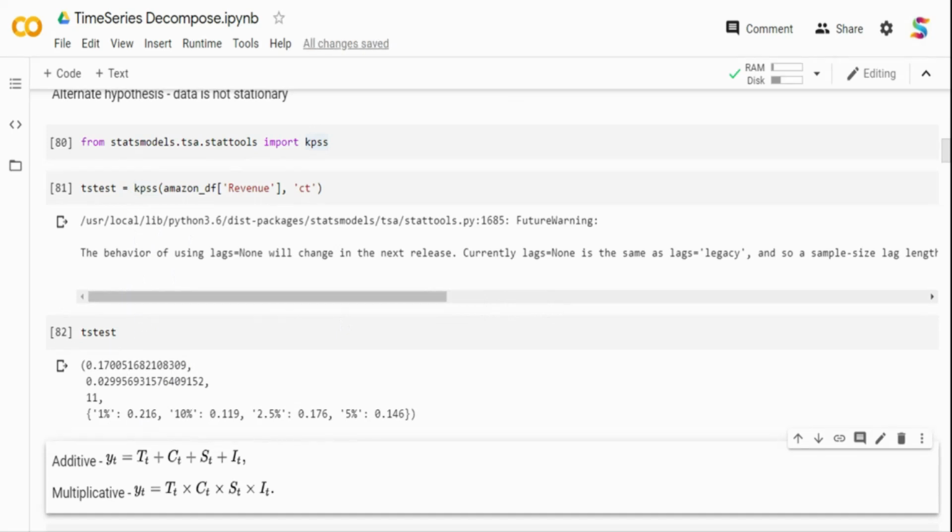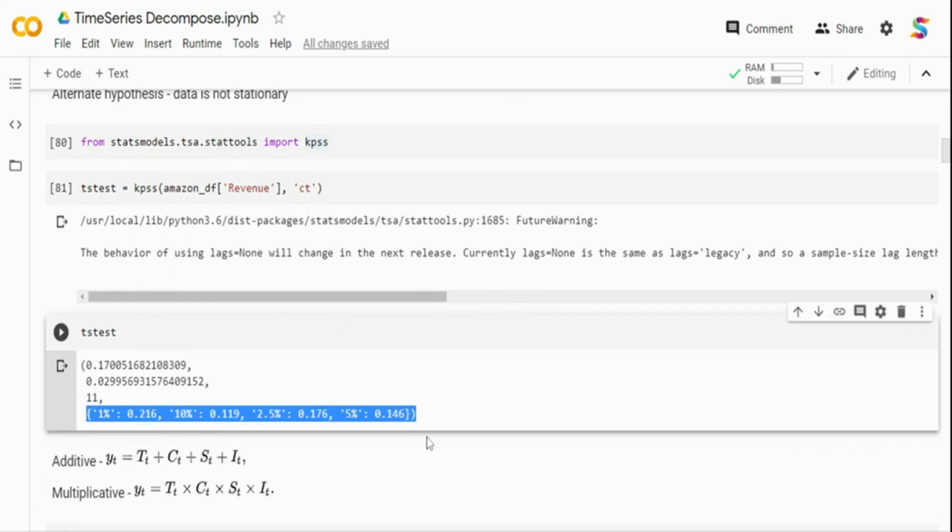The first is the test statistic. The test statistic is 0.17. Now these are basically your thresholds: 5%, 1%, 10%. Now if you see, this 0.17 is basically greater than 2.5. That means the null hypothesis is rejected over here. Our data is not stationary, right? And that's what we can get from this particular data.